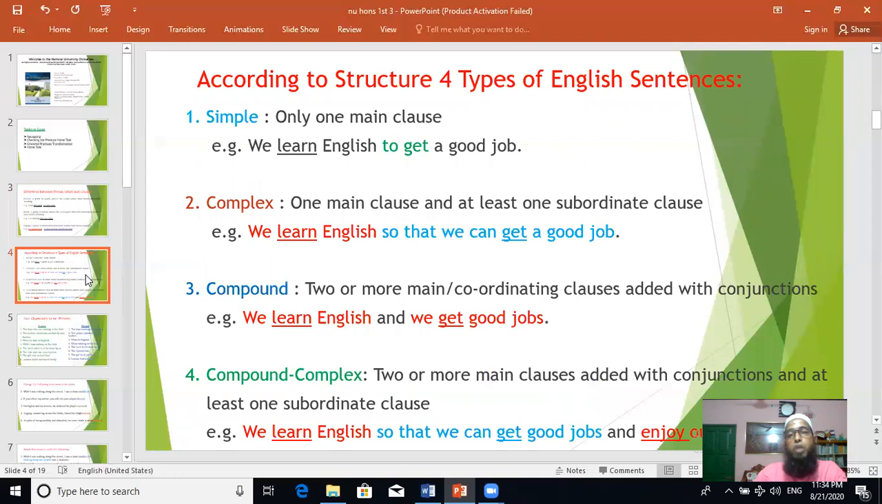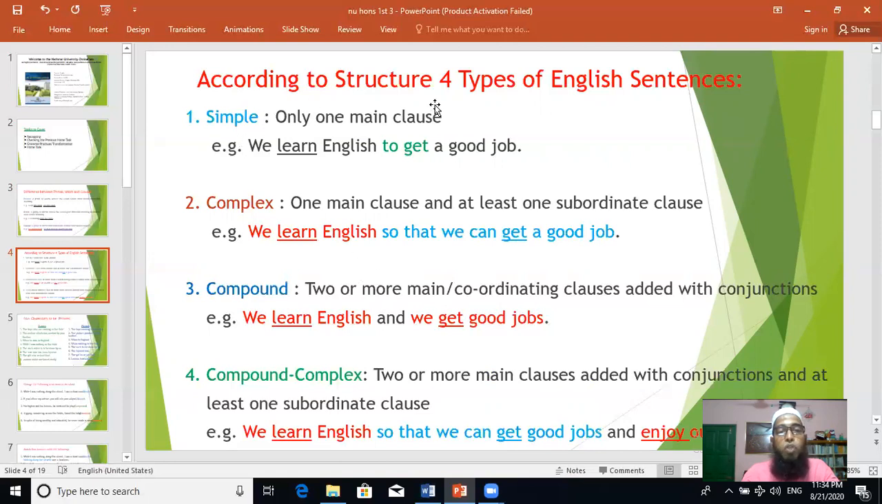According to structure, four types of English sentences are there. You know already these things because after class 12 we have done these things. This is, I told you, revision work, but still you have forgotten some of the things. That's why you need to prepare yourself, because now you are students of the English department. You should know every detail of these grammatical items to have good command of the English language. So I'm trying to give you some clues or ideas so that you can do well in English reading skills.